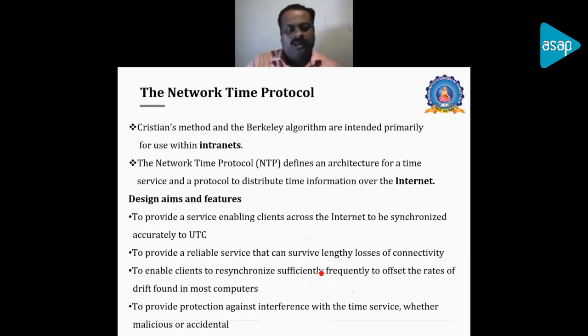It enables the client to resynchronize, and it can correct errors found in most computers, and it will provide protection against interference with the time service, whether it is accidental or malicious. It can find it and it can update the value. So these are the design aims and features of the Network Time Protocol.